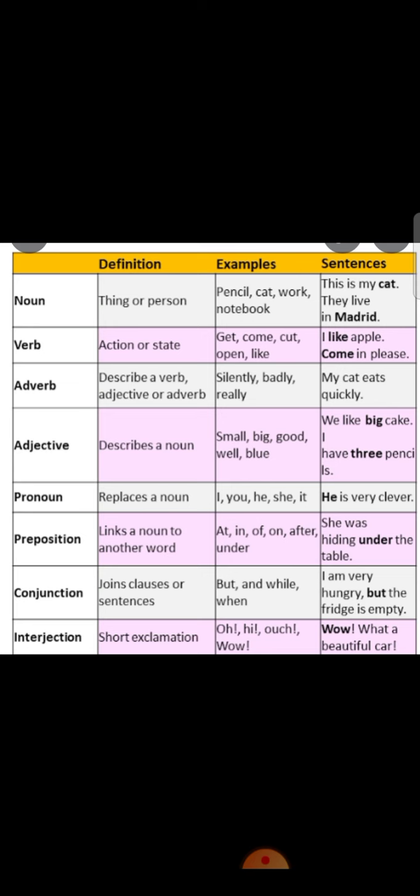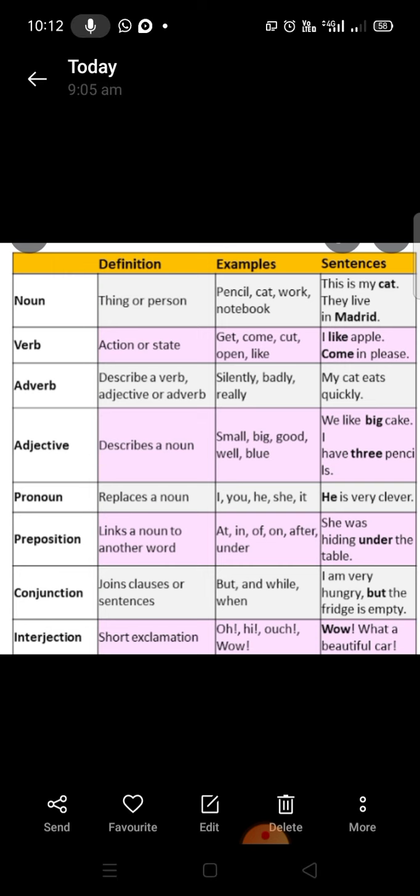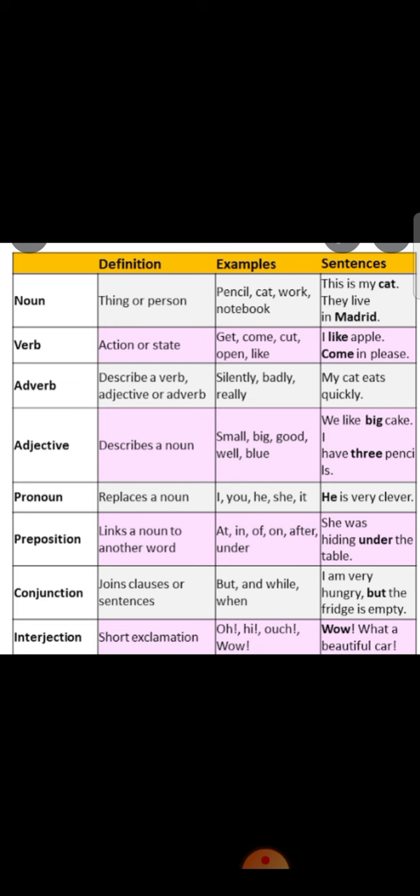Second one, verb. A verb is also known as an action or state word. For example, get, come, cut, open, like. In a sentence, I like apple. So, like is a verb.